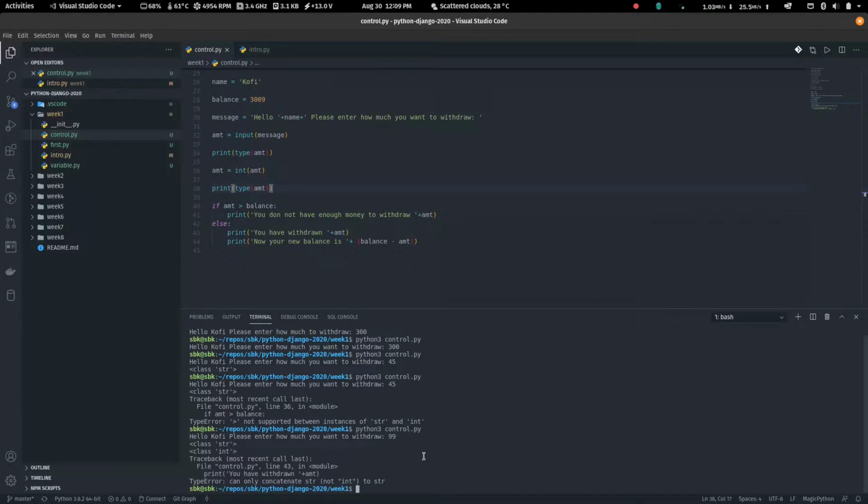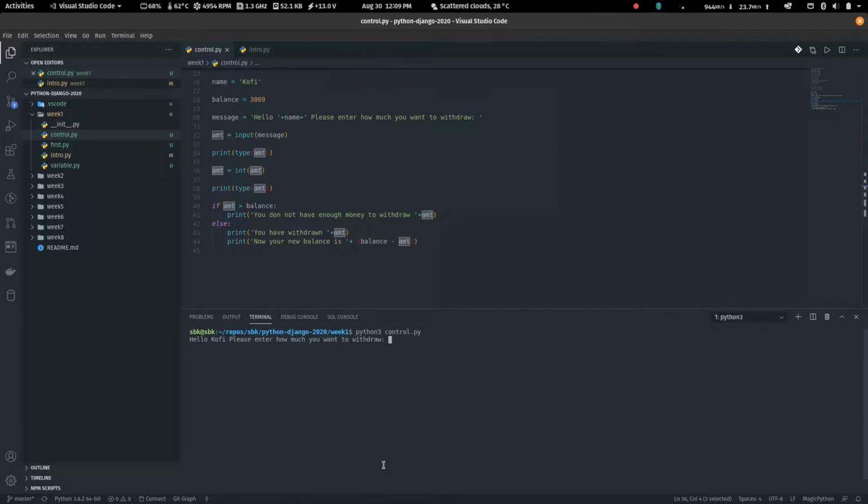So if I enter 99, we have another error, the same thing, but the important thing we need to see is that the first AMT printed string, but the second AMT printed integer, right? Good. So int is a function which takes a string as an input and converts it to an integer. When you enter something on the command line, it gives it to you as a string. So if you want to convert it to an integer, you need to use the int function. However, let me run this again and show you something.